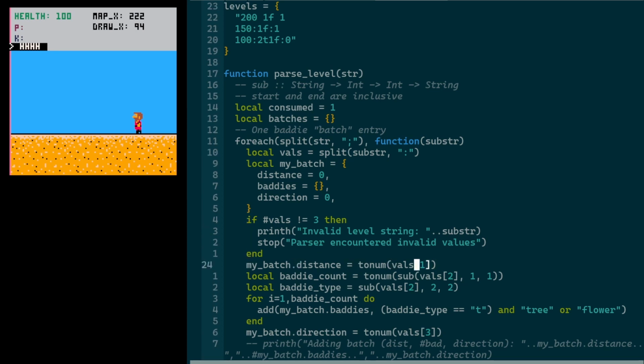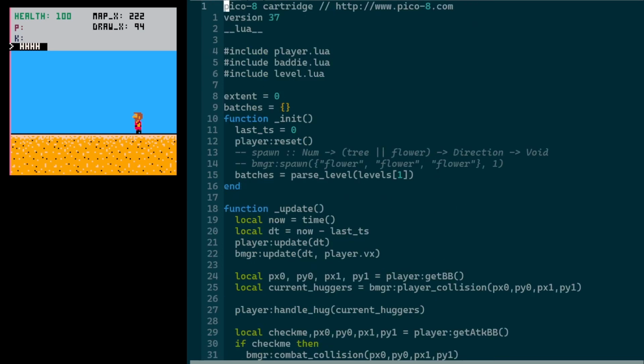We'll set the distance to the first value, and I'm using toNum here to convert from a string to an integer. We'll also look at the baddie count and the baddie type, and then we'll add whatever that baddie is, whether it's a tree or a flower, into mybatch.baddies. If you can remember, I think we can actually still see this. Hold up. Yeah, here, when we want to spawn baddies, we just pass in this list of strings: flower, flower, flower, or tree, flower, tree, or whatever.